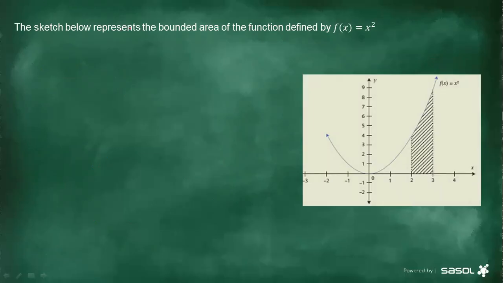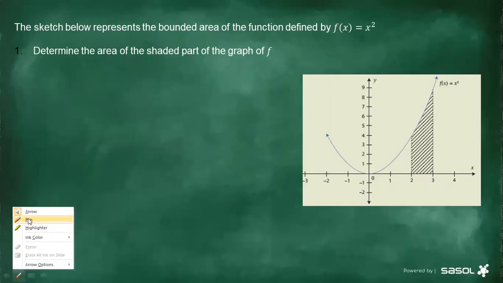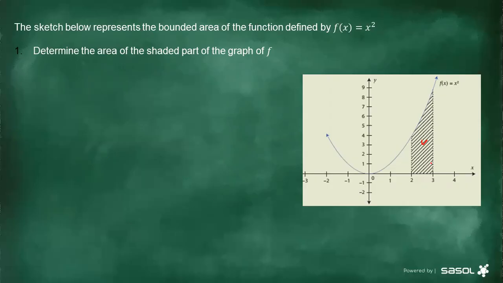A sketch below presents the bounded area of the function defined by f of x equals x squared. Determine the area of the shaded part of the graph. You can see the shaded part is this one. In the shaded part, we are only interested in the lower limit and the upper limit. What is the lower limit and what is the upper limit? That's where we are going to start calculating our area.